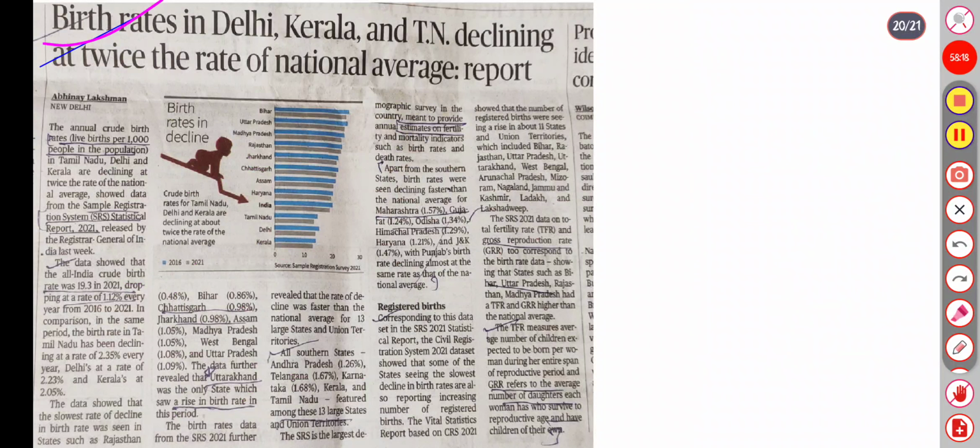Tenth is that birth rates in Delhi, Kerala, and Tamil Nadu are declining at twice the national average rate, says a report. The average rate here is the annual crude birth rate, meaning live births per 1000 population.